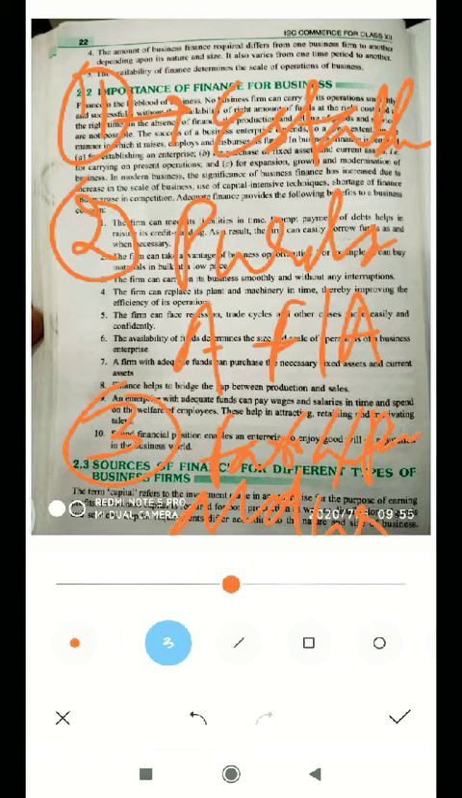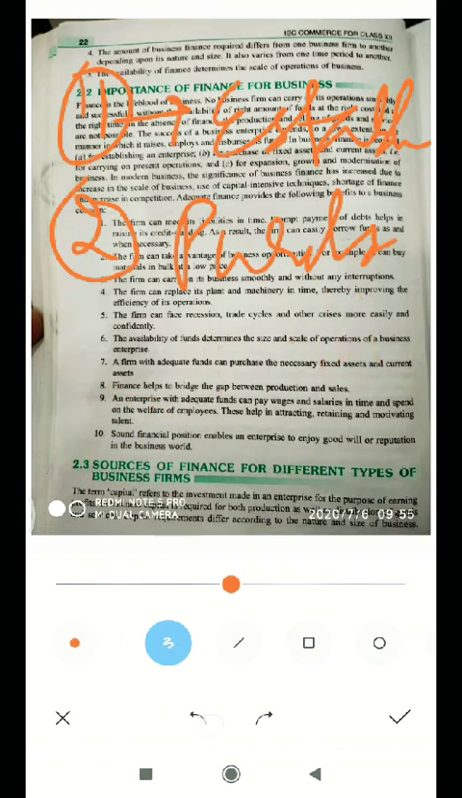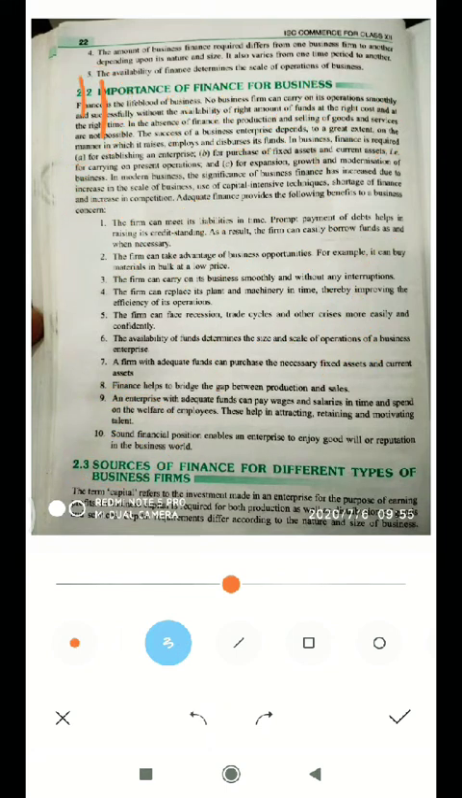So these are the three main important topics: the requirement of business finance for establishing the business, second, purchase of fixed assets, which you know very well, and third, expansion and growth of the concern. These are the three most important points for the importance of business finance. You can see them in detail in your book.